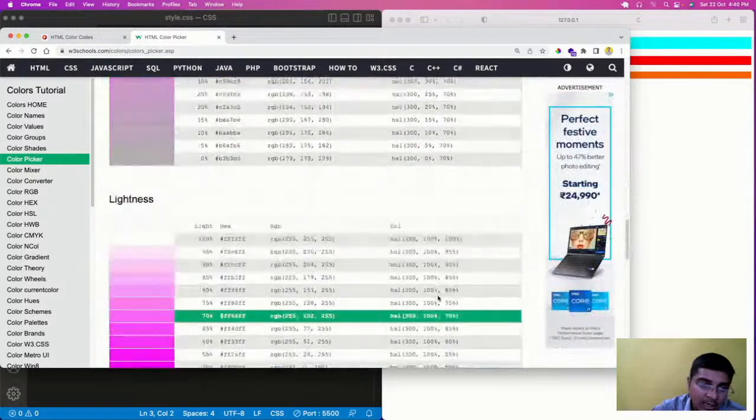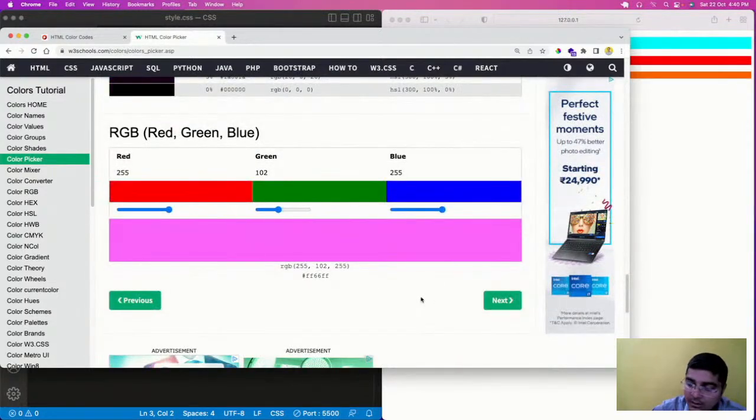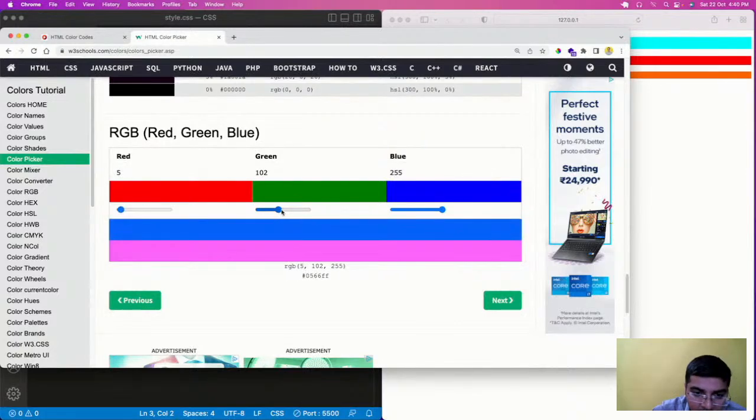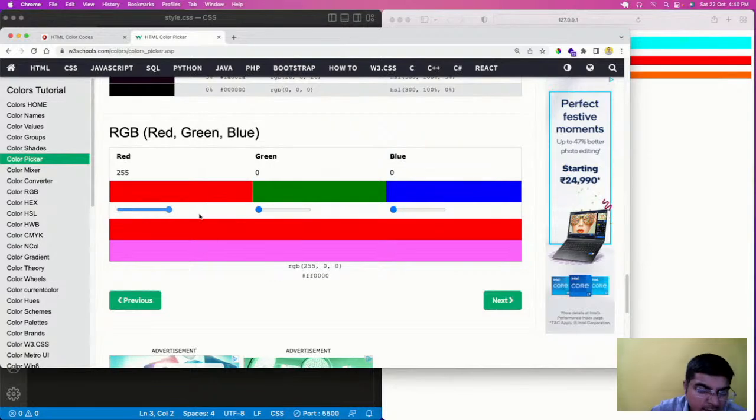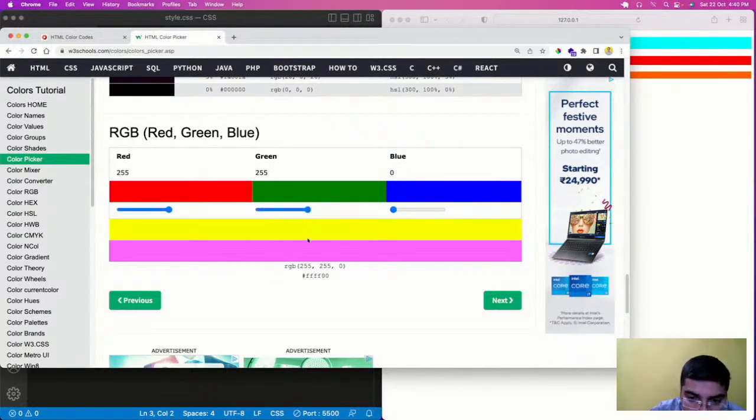Now, as I've told you, with the help of RGB, you can make any color of your choice or any color of your desire. So if we have R as full, you have red, and so on, yellow, sort of skin, and we have the white one.